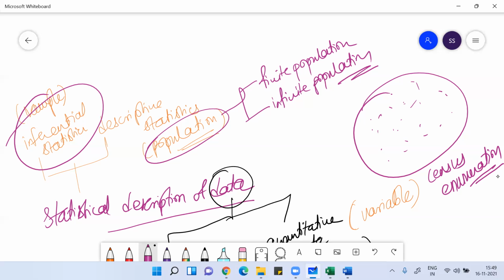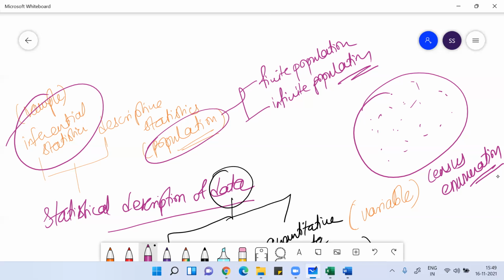Univariate data analysis includes measures of central tendency and measures of dispersion. Bivariate data analysis includes correlation and regression, and then multivariate data analysis. Ultimately, after the analysis, we need to tell the rest of the world what analysis we have done. So for that, we need to present the data.